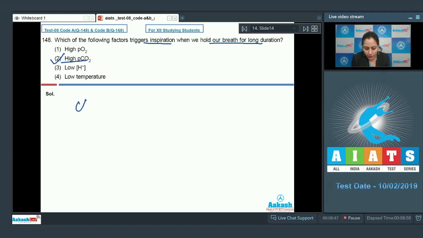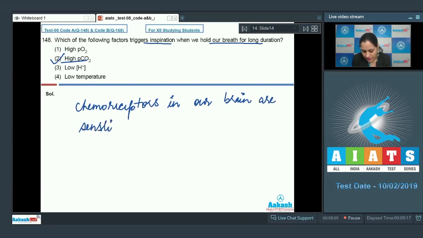Why? Because chemoreceptors in our brain are sensitive to high partial pressure of carbon dioxide and high hydrogen ion concentration, and they send signals to rhythm center to regulate the respiratory rate.